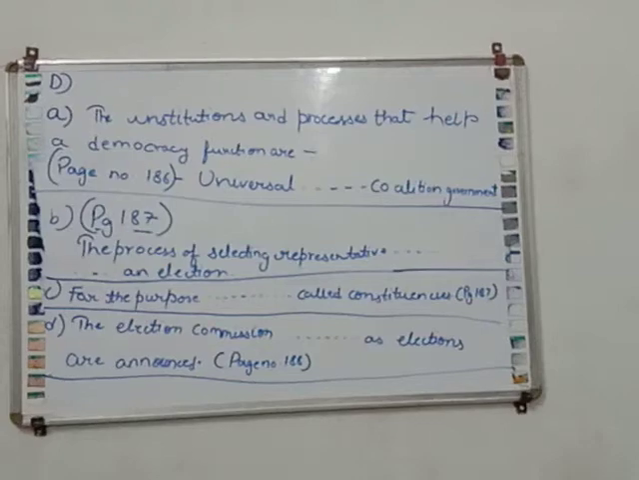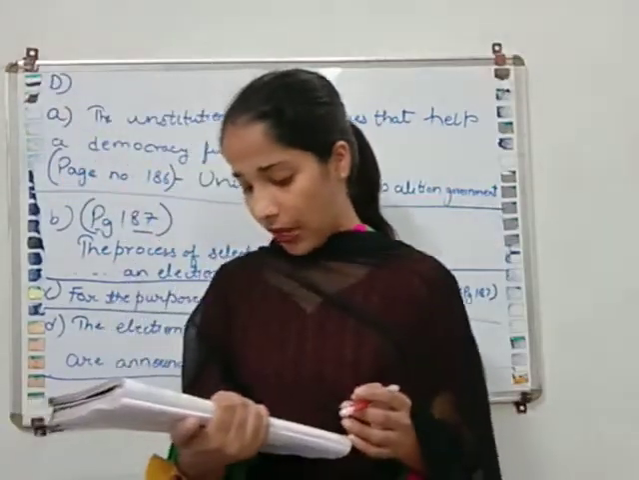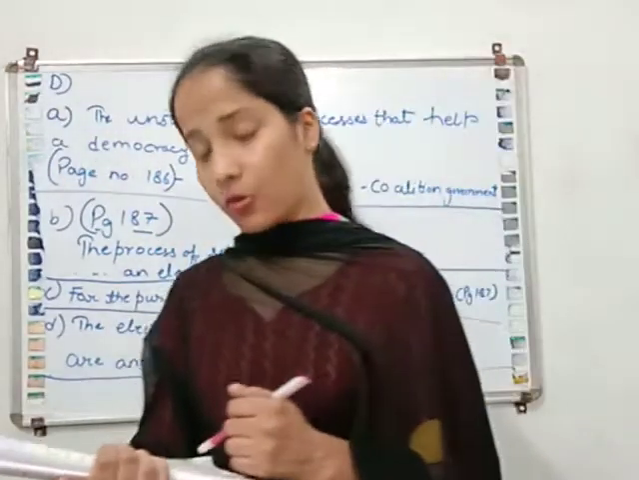Now our D part is there. Answer in one or two sentences. So our first question is, name institution and processes that help a democracy function.